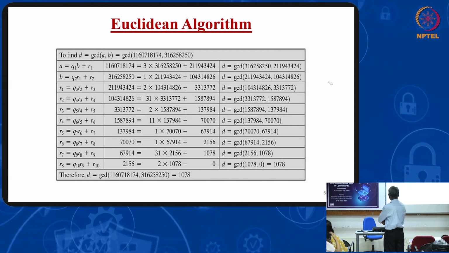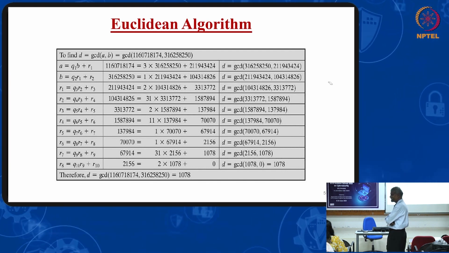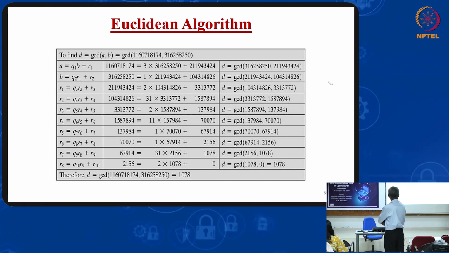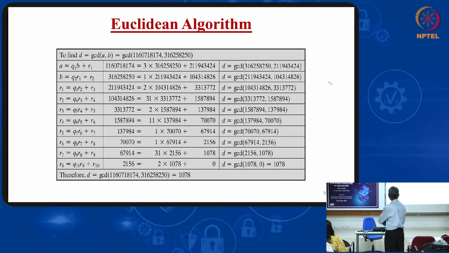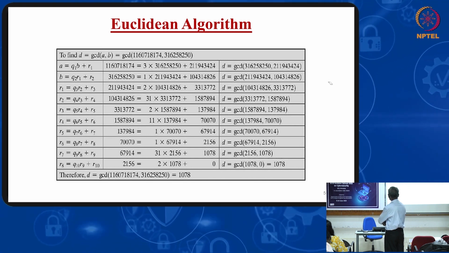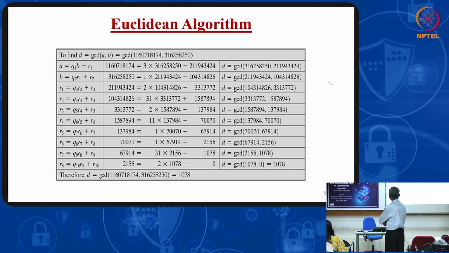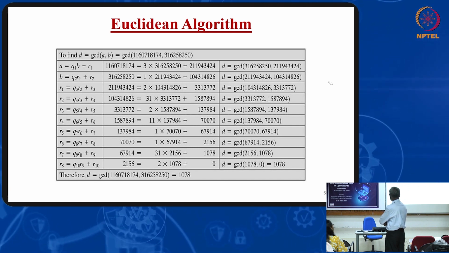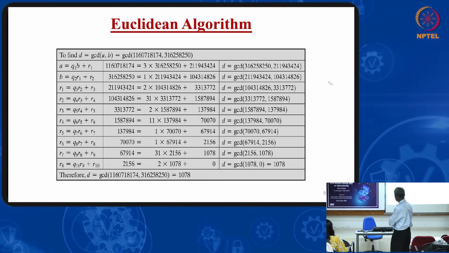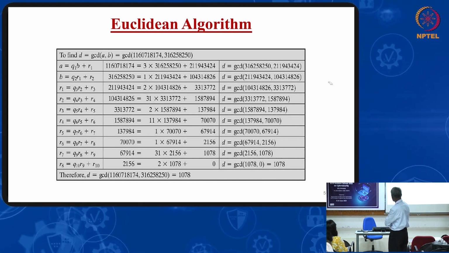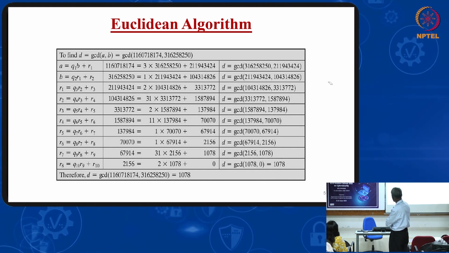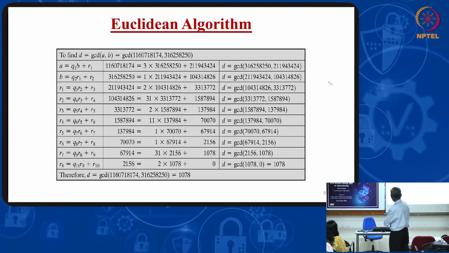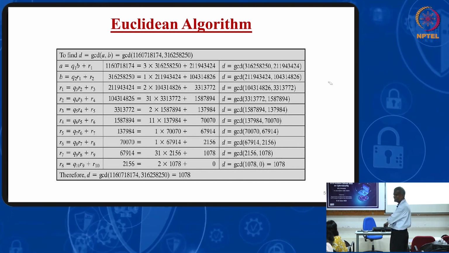What is the problem here? Let us see between which numbers we are finding the GCD: 1160, 718, 174, and another number 316, 258, 250. We are using the same formula A equal to Q1B plus R1. Next B comes here, R1 comes here, like that we are repeating. Finally, the greatest common divisor is 1078.